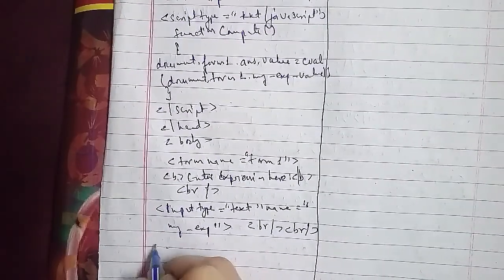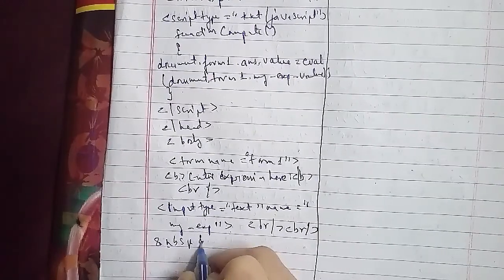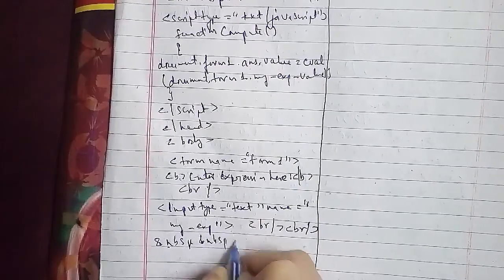So here we'll go ahead with this answer is, and then of course we have this break tag close, and then the br tag as well.